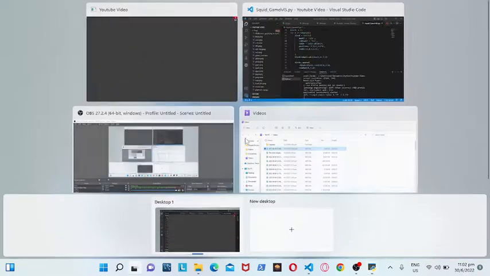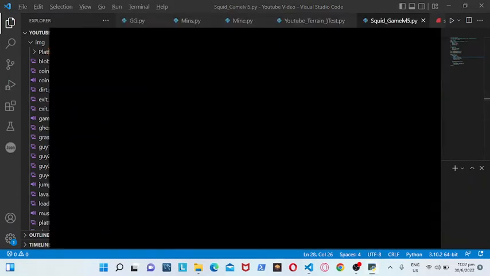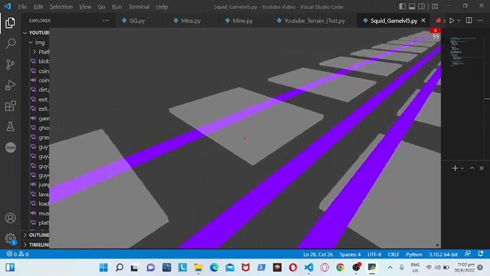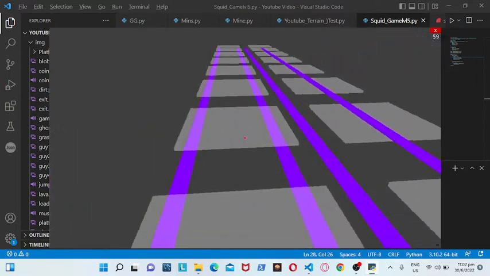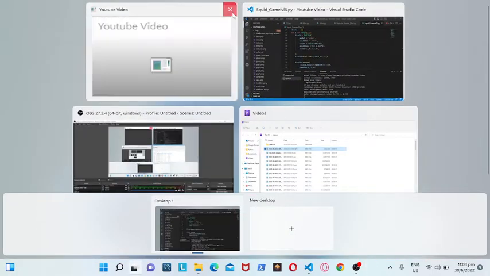So the block is working, but there's a little problem for block 2. Let's check it out. Oh, now everything is working. I think it's just because that I missed the jump. Sorry, everyone.